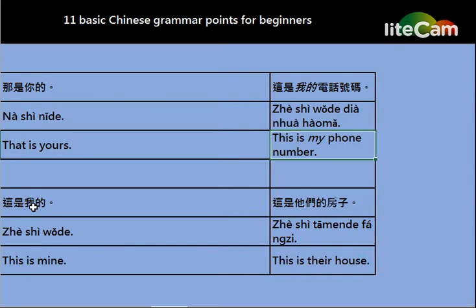The word 我的 can also represent my or mine; for both translations we can use the word 我的. And here, 这是他们的房子. This is their house. Here, 他们的 means theirs.